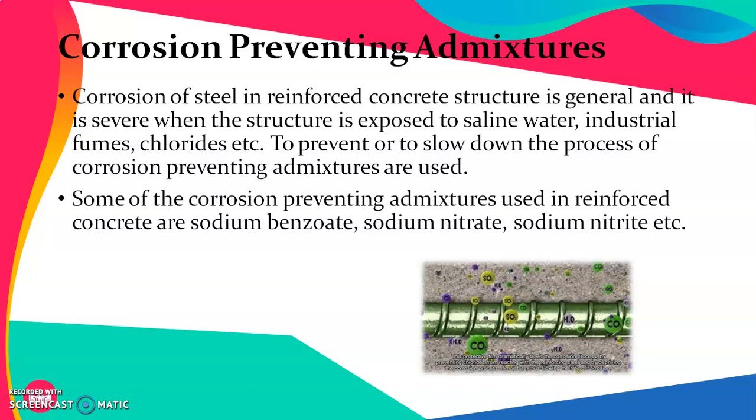Corrosion of steel in reinforced concrete structures is general and is severe when the structure is exposed to saline water, industrial fumes, chlorides, etc. These are things which start disintegrating the metal structure. To prevent or slow down this process, which is called corrosion, corrosion preventing admixtures are used. Some of the corrosion preventing admixtures used in reinforced concrete are sodium benzoate, sodium nitrate and sodium nitrite.